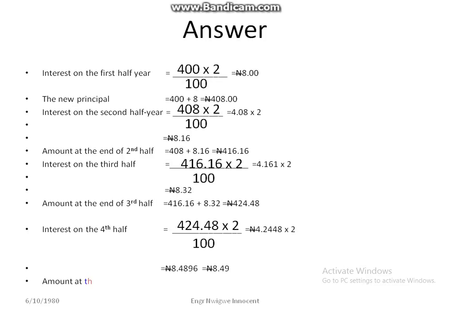Amount at the end of the fourth half is equal to 424 naira 48 kobo plus 8 naira 49 kobo, which is 432 naira 97 kobo. He had 432 naira and 97 kobo.